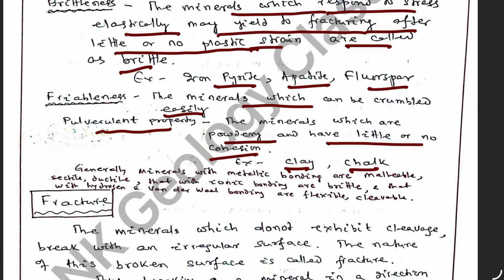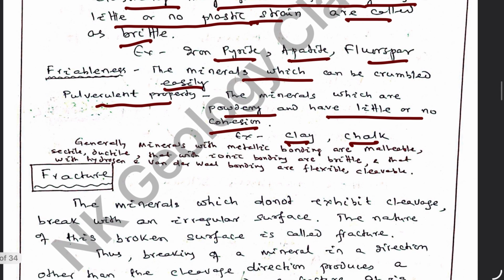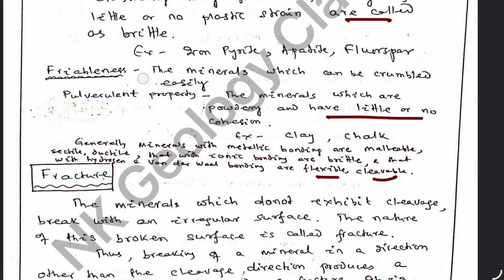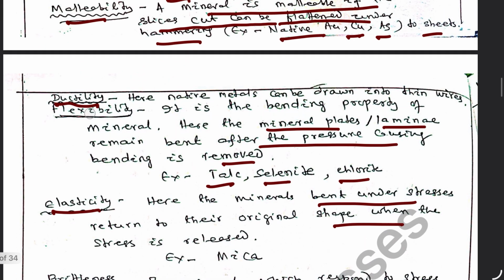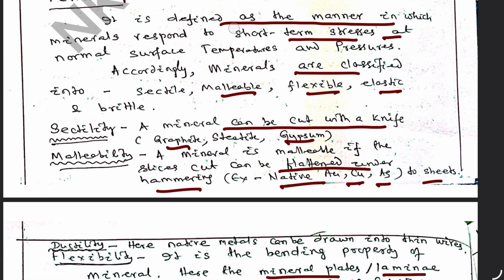Generally, minerals with metallic bonding are malleable and ductile. Those with ionic bonding are brittle, and those with hydrogen and van der Waals bonding are flexible and cleavable. So this is all about the properties under tenacity.